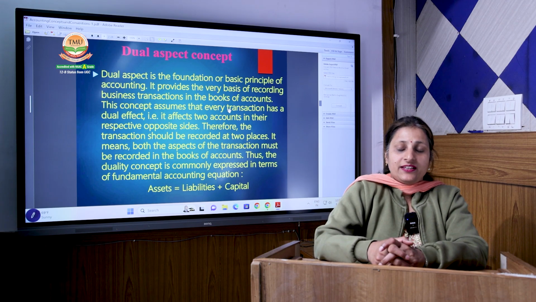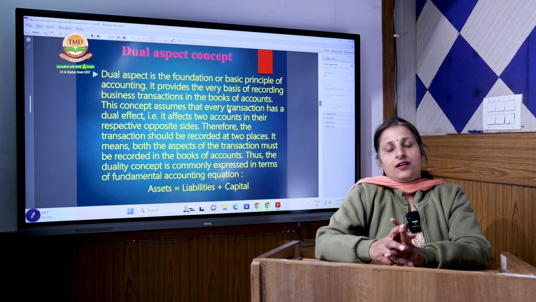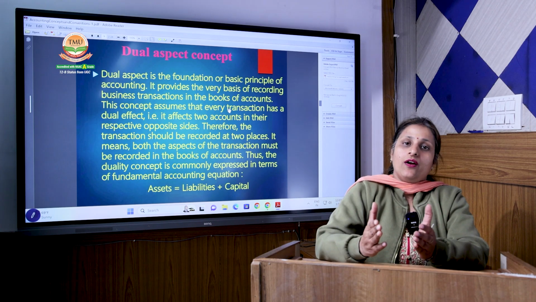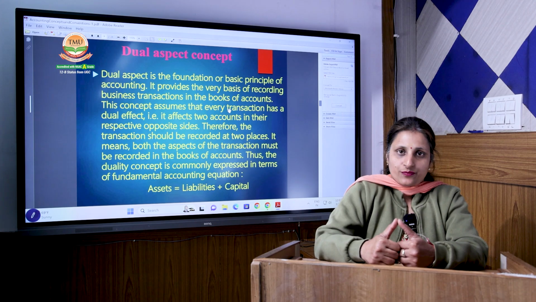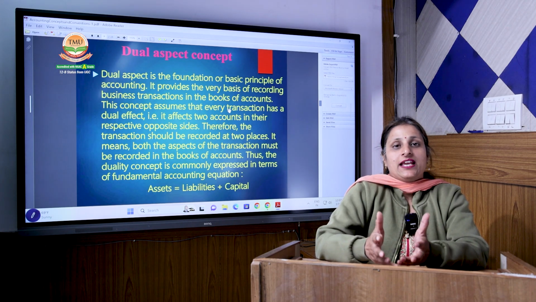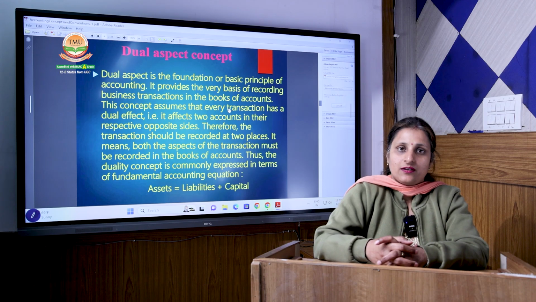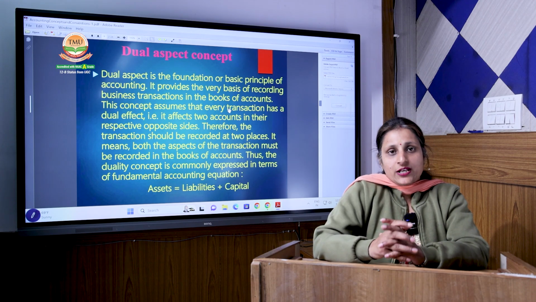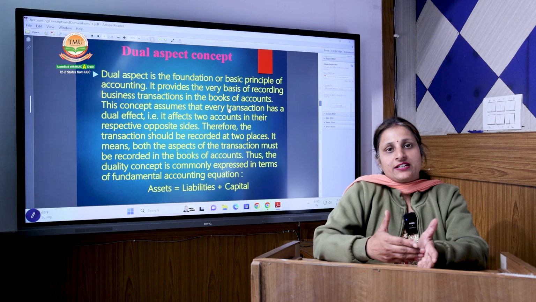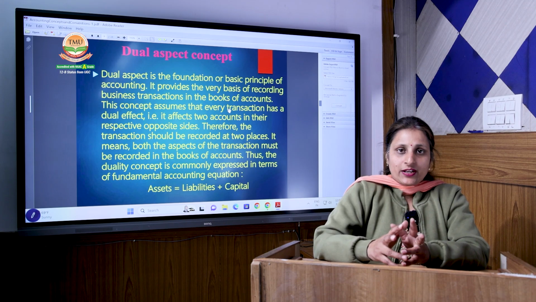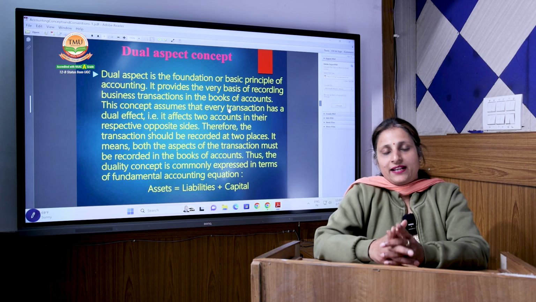For every debit, there is a credit. That means if you are giving something, you are getting something also. No transaction is one-sided. All the transactions have the dual aspect. The dual aspect concept also facilitates us in recording the transactions in our accounting books. In our accounting books, we record the transaction in both aspects, debit and credit.